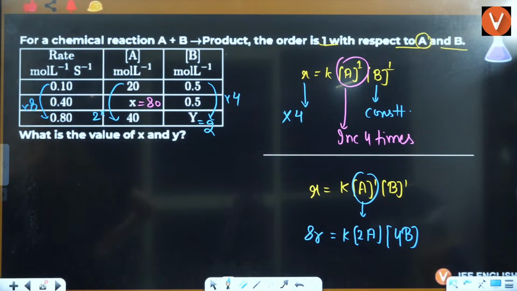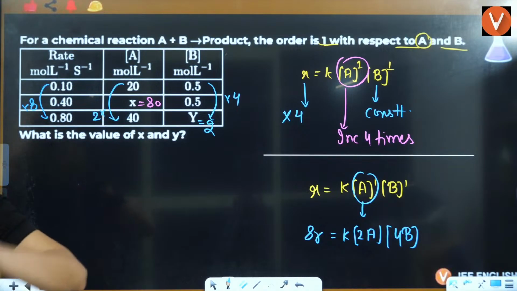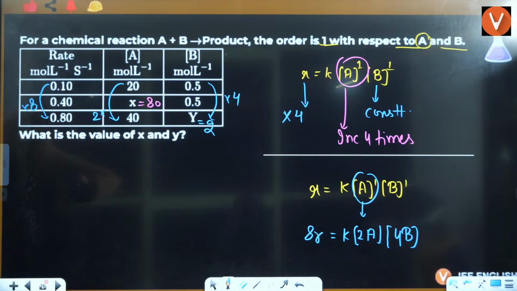Is that clear, everybody? Yes, is that clear? Any problem here? Any problem?